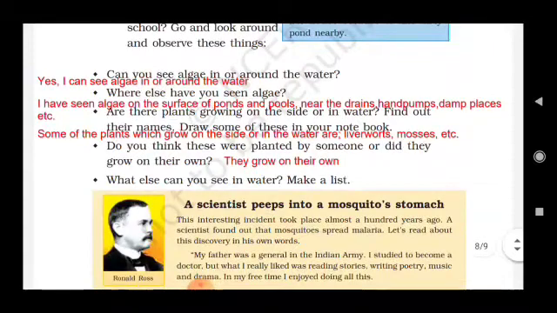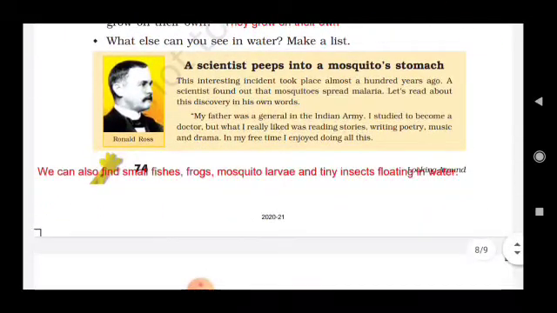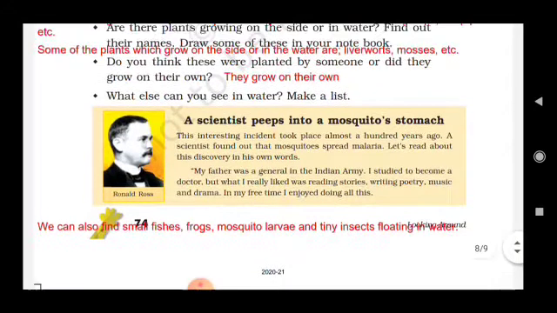What else can you see in water? Make a list. So what else can you see? You can see frog, mosquito larvae, tiny insects floating in water. Now this is a picture of a scientist, Ronald Ross. These interesting things took place almost 100 years ago. A scientist found out that mosquitoes spread malaria. Let's read about the discovery in his own words.